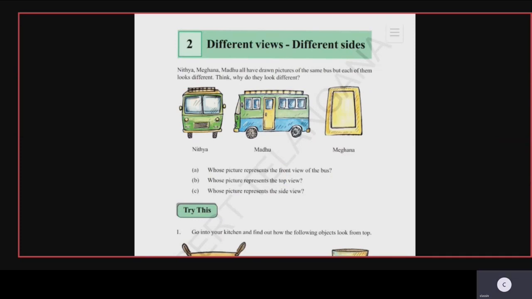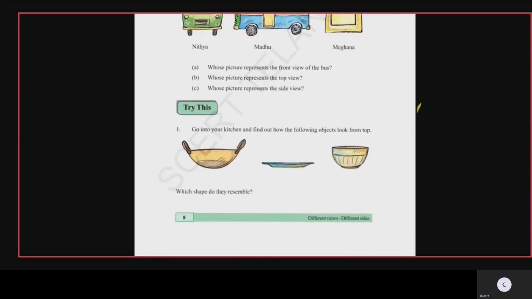The next question, whose picture represents the top view of the bus? Meghana's picture is showing you the top view. The next question, whose picture represents the side view? So Madhu's picture is showing you the side view of the bus. Yes?